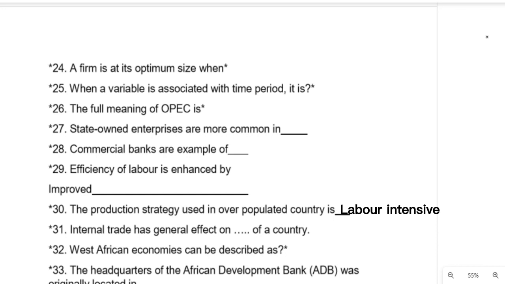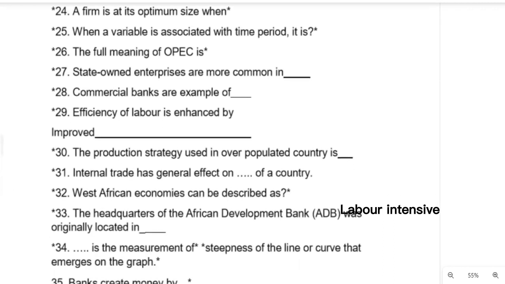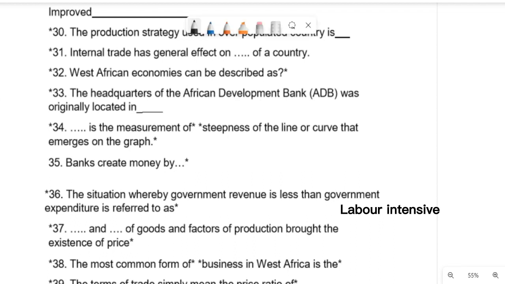I want you to research that. Labor intensive strategy is a production strategy that is used in an overpopulated country. Now, question number 31.